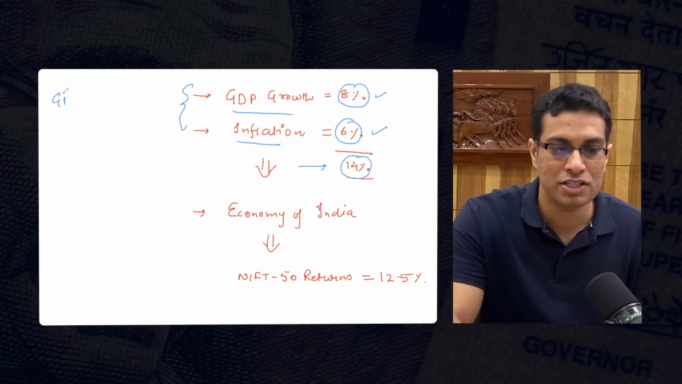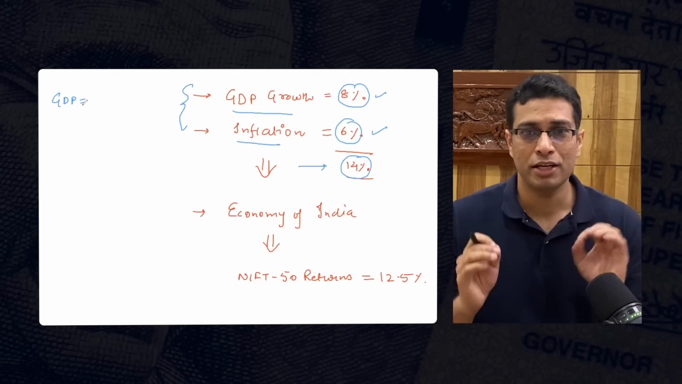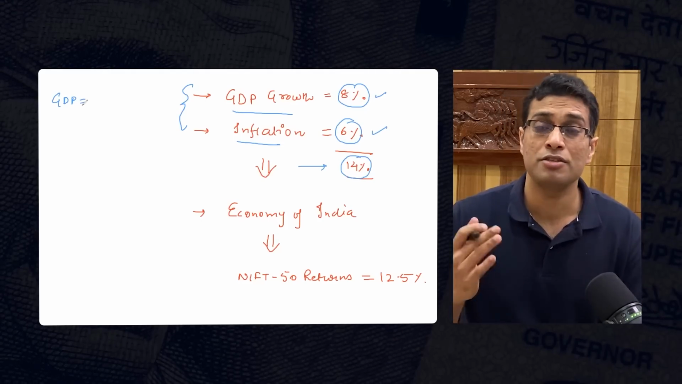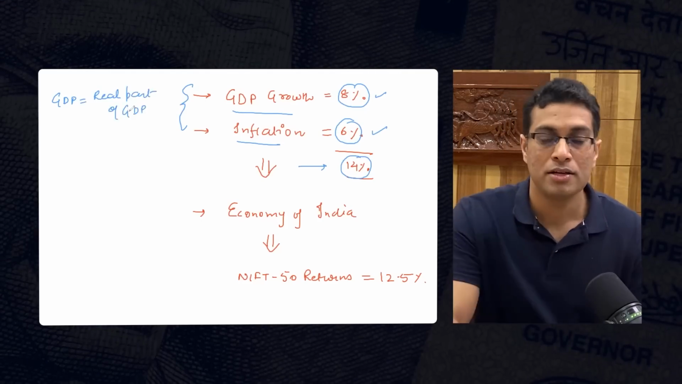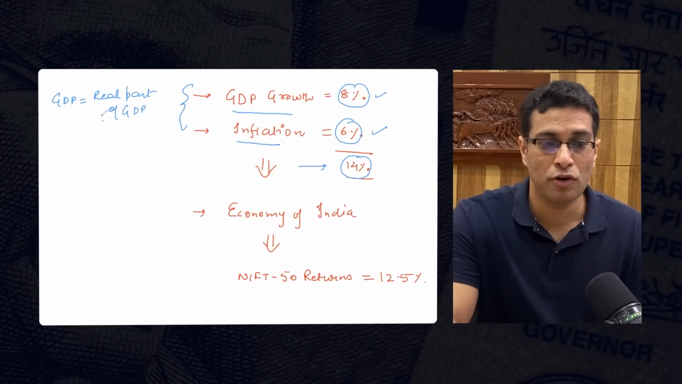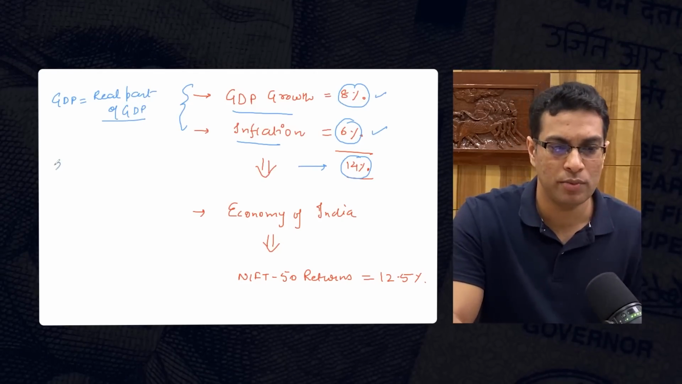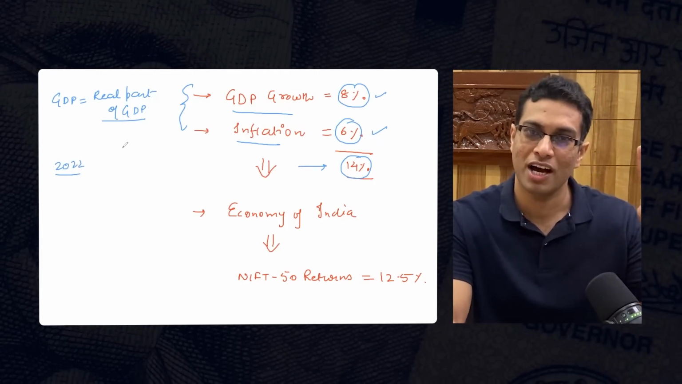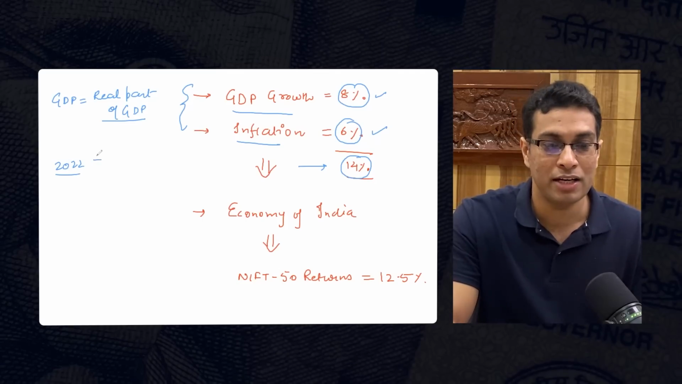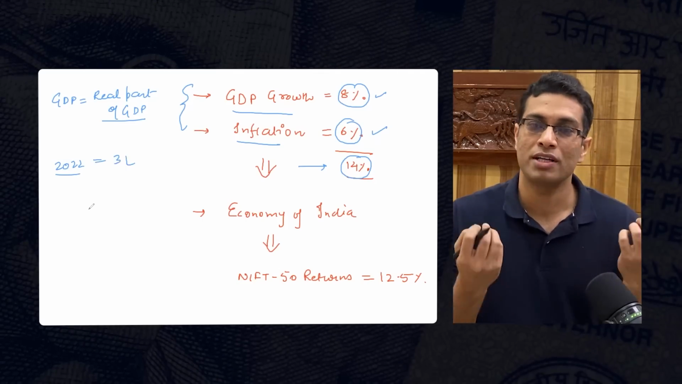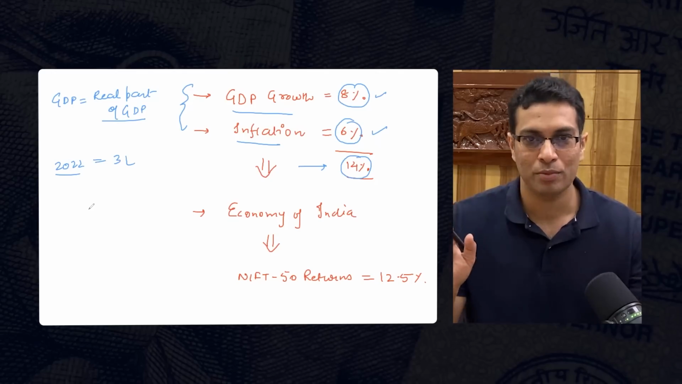So essentially, what is GDP of a nation? GDP is the total value of goods and services that is produced in a particular economy. So there is a real part of GDP growth. For example, imagine that this year in 2022, there is only one Maruti car that is produced in India and it costs 3 lakh rupees. So what is the GDP of India? It will become 3 lakh rupees.